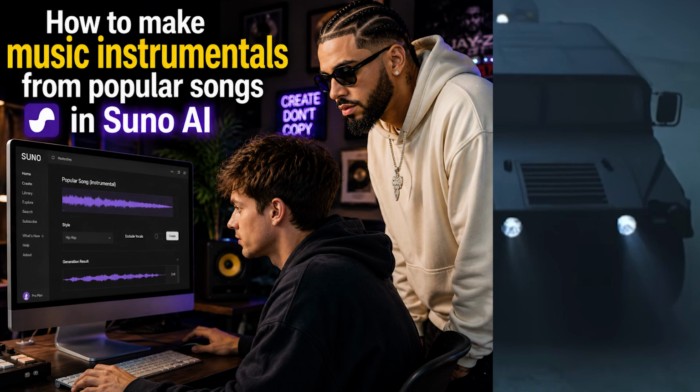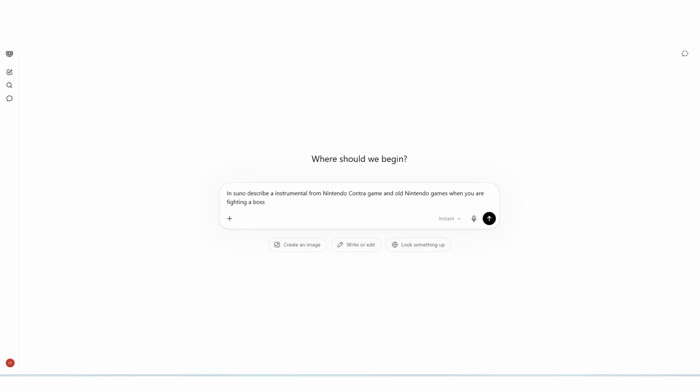How to make hip hop beats using Suno and ChatGPT. So we listened to Drake, Future, Molly Santana, Rantalanta. So what we have here in